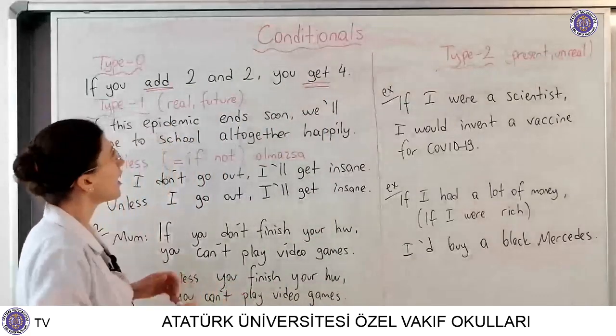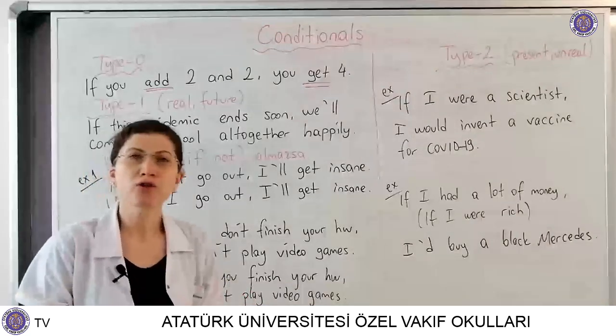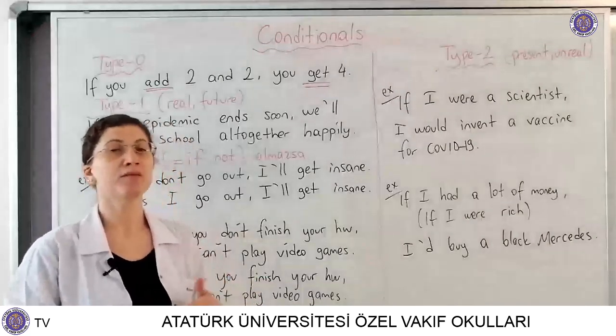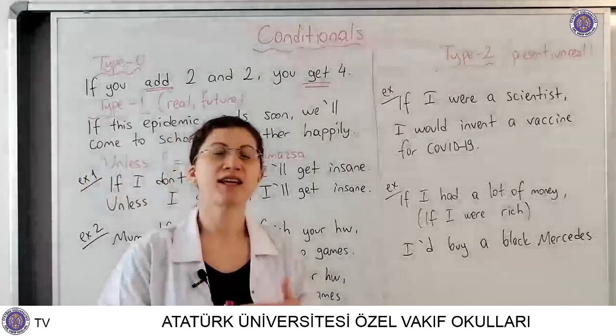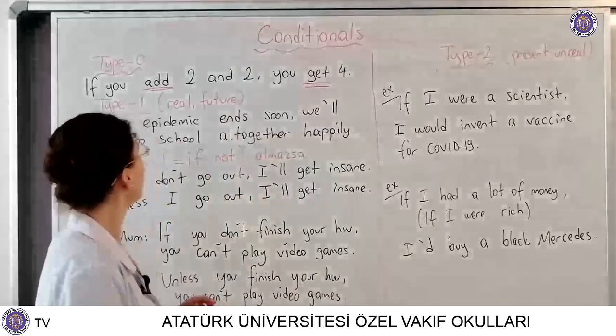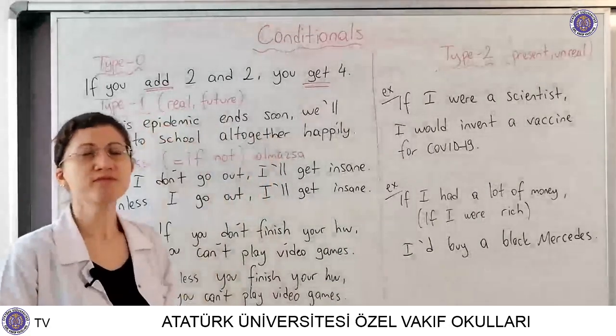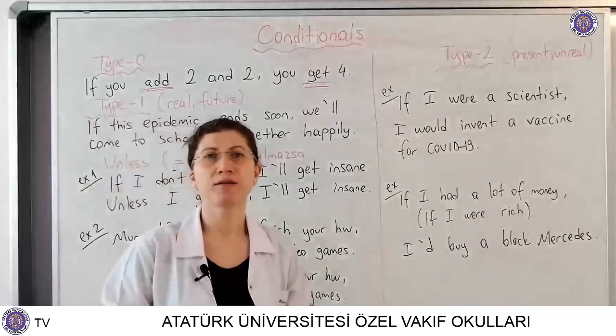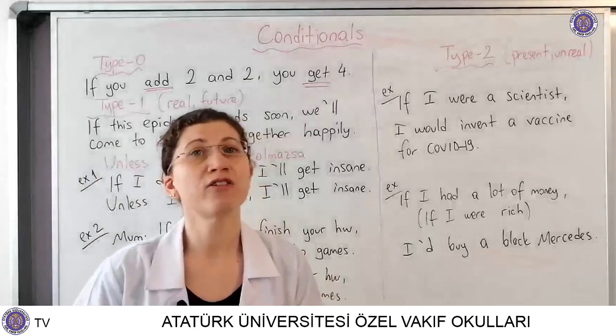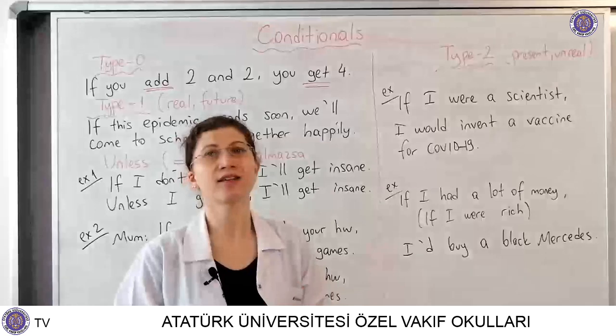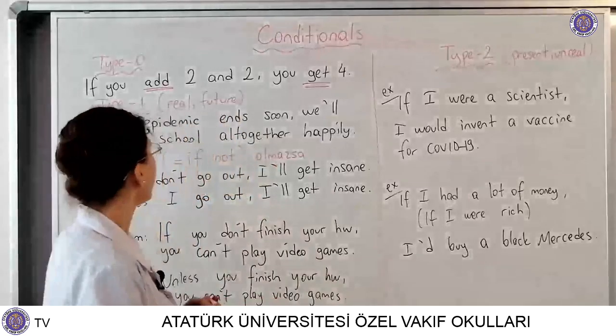And type 1, when we talk about real actions, the things that are likely to happen in the future, we use type 1. Nowadays the world has a severe epidemic, everybody knows it. It's coronavirus. Look at the example, please.